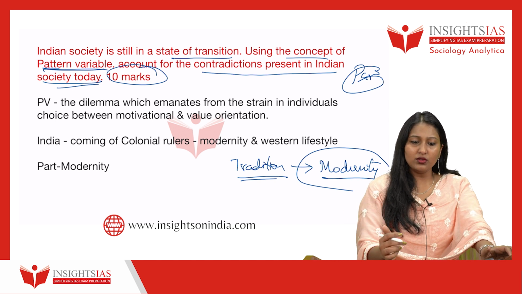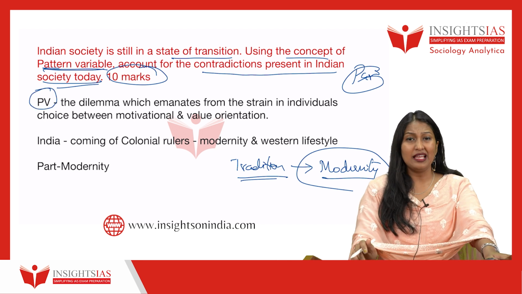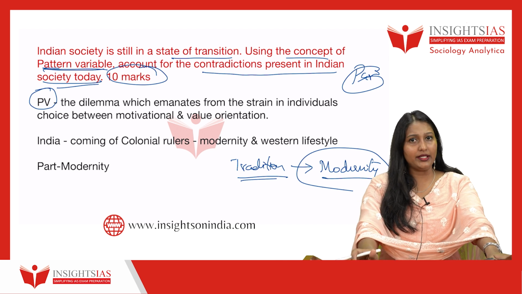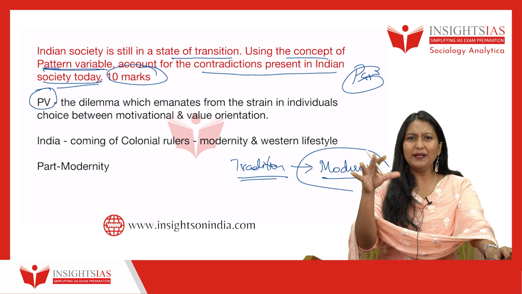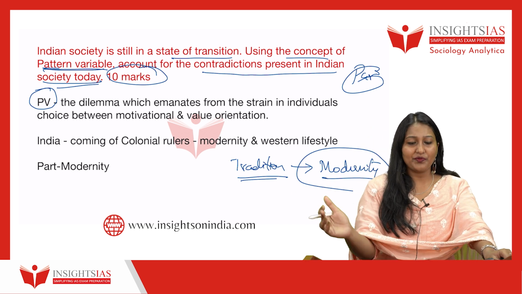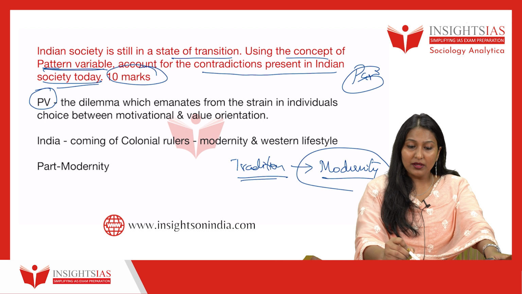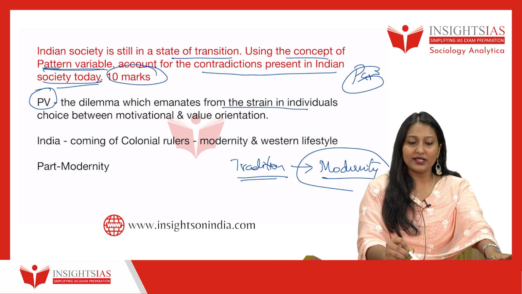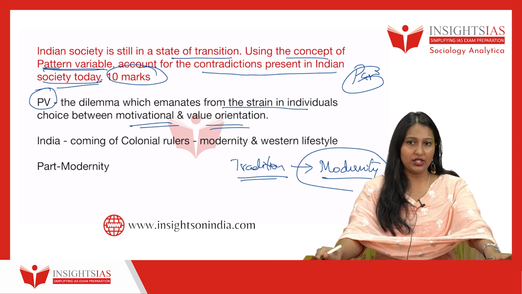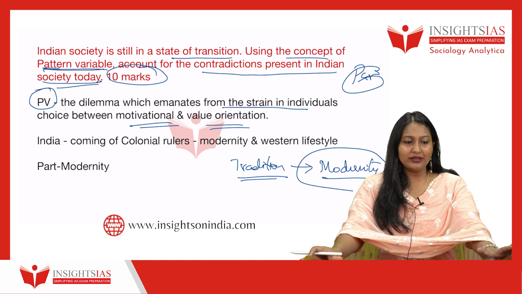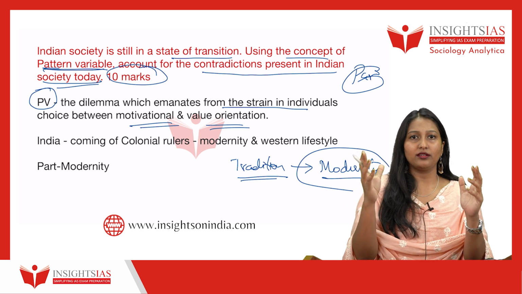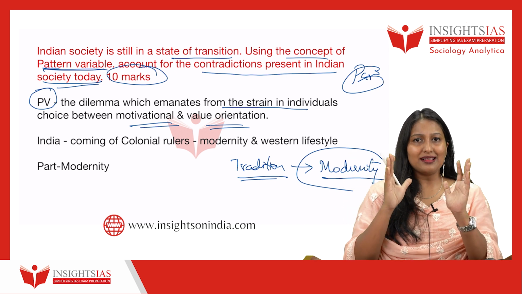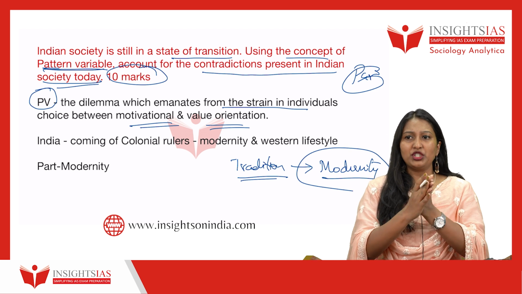For your introduction, what I would suggest is that you start with pattern variables. Instead of talking about Indian society, you can start with pattern variables. You can give a definition of pattern variables, or simply define what pattern variable does. What is pattern variable? It's a dilemma which emanates from the strain in an individual's choice between motivational and value orientation. That is, there is a certain value system in the society, and there is a certain motivational orientation in the society.